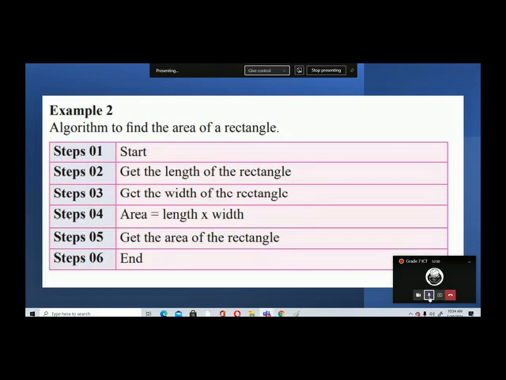Just write the steps. Just write the steps. Okay, madam.